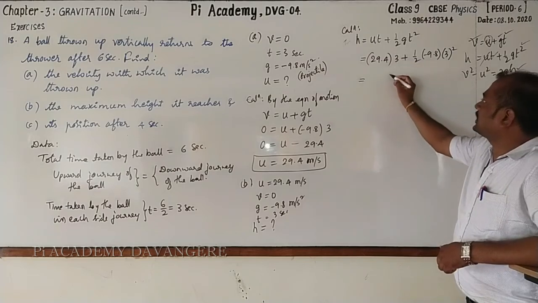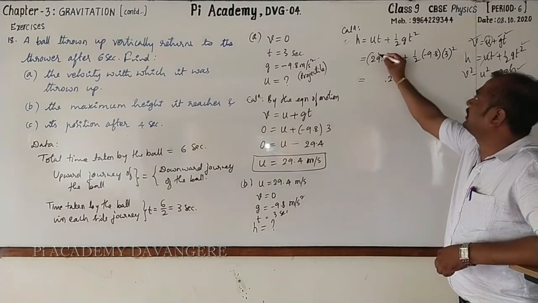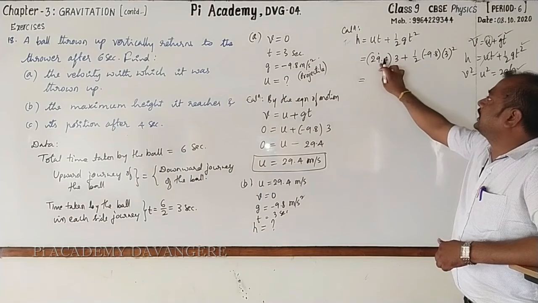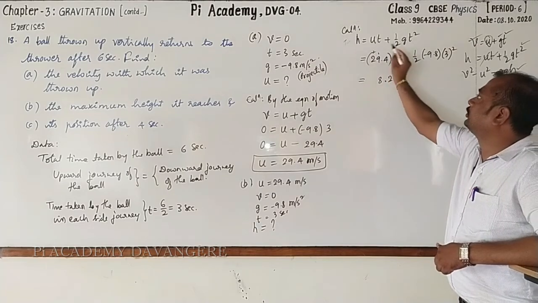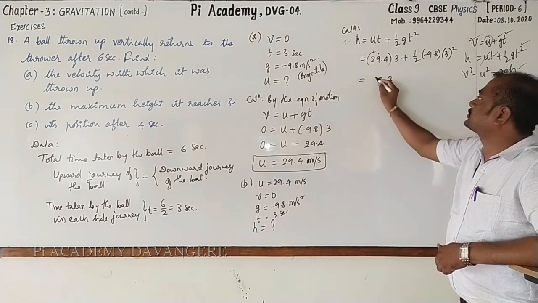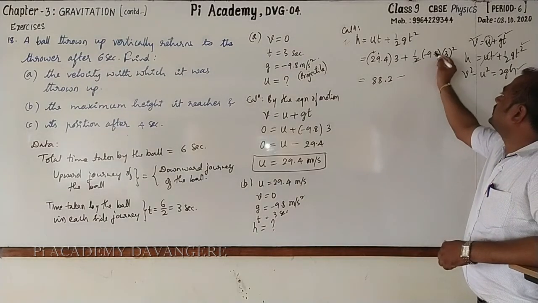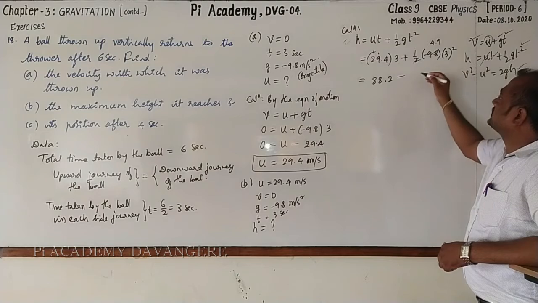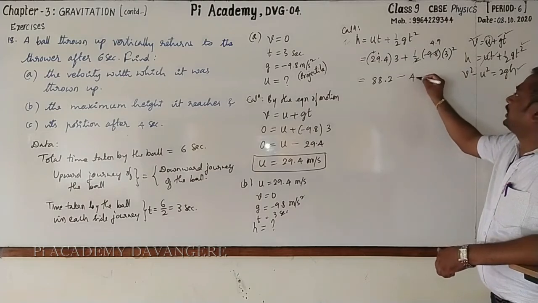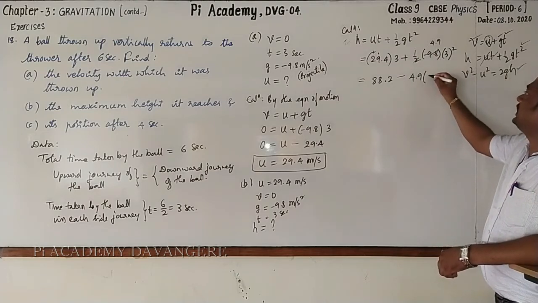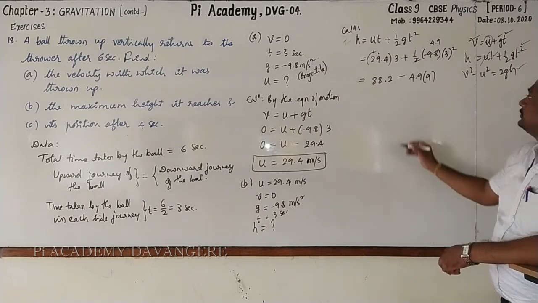3 4s are 12. For decimal, carry 1. 3 9s are 27. 28. 2. 3 2s are 6 plus 2. 8. 88.2. Then half of 9.8 is 4.9. So 4.9 into 3 square is 9.